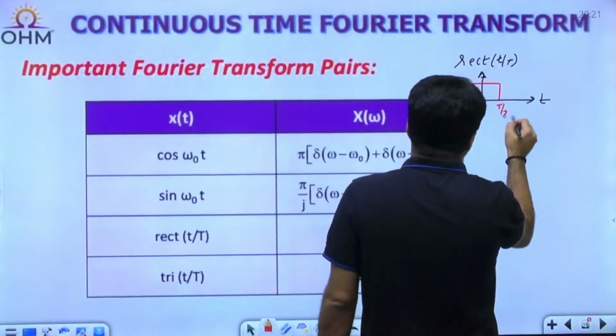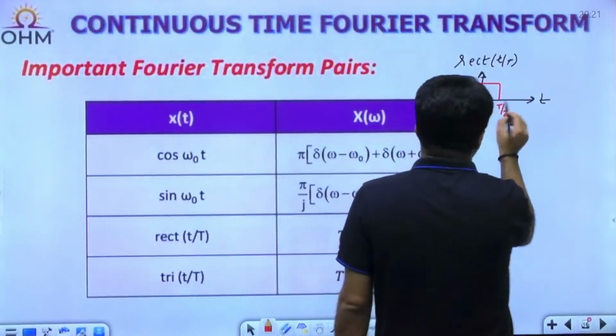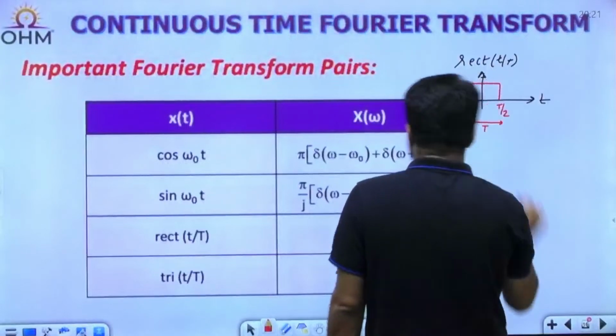Having the total width of T. So total width of T means it is from minus T by 2 to T by 2. Total width is T.